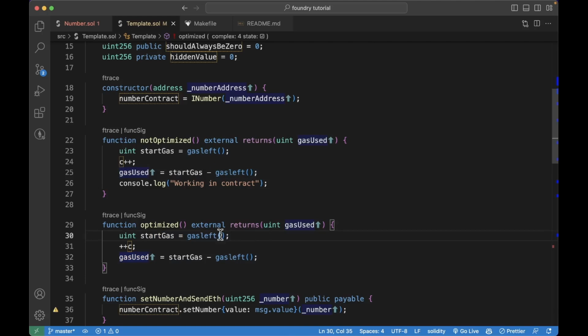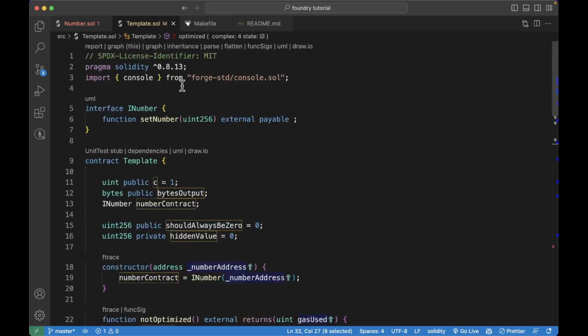When you call the function, it uses some gas even before it comes to here, but we want to start from here and end here. So we only encapsulate this line of code. And the gas used will be the start gas minus the gas left. So very simply, we just calculate how much gas we have.